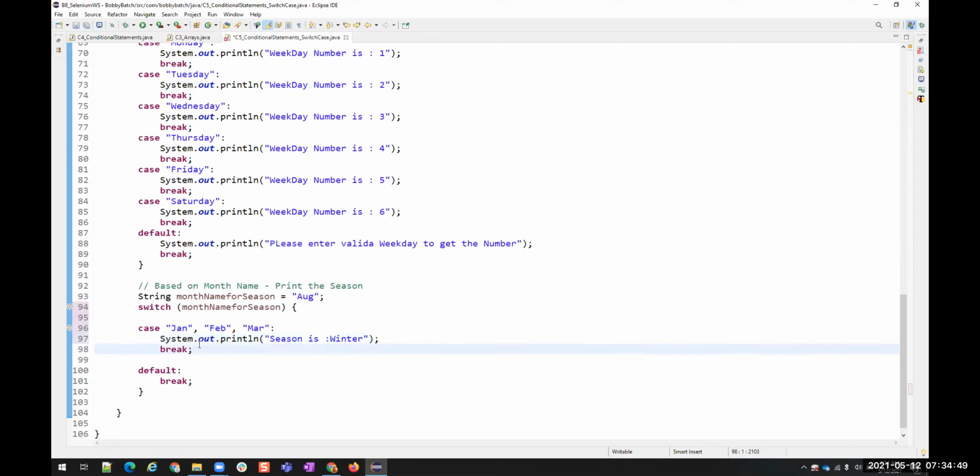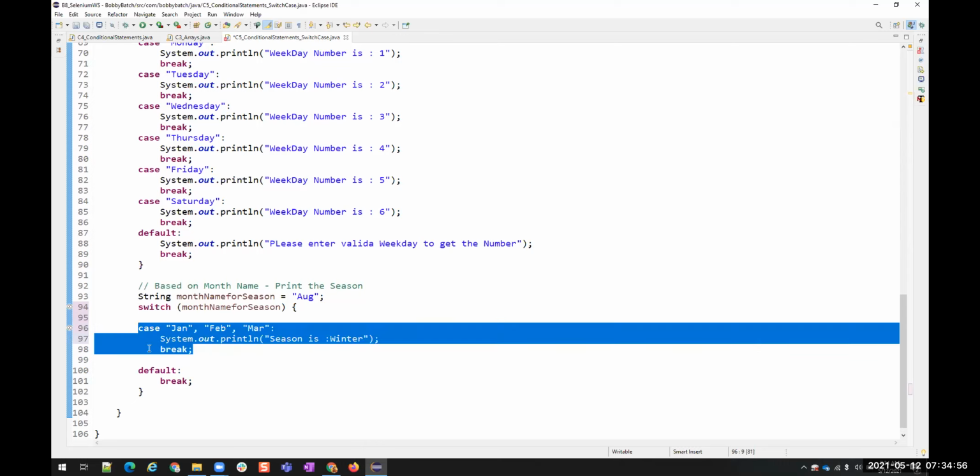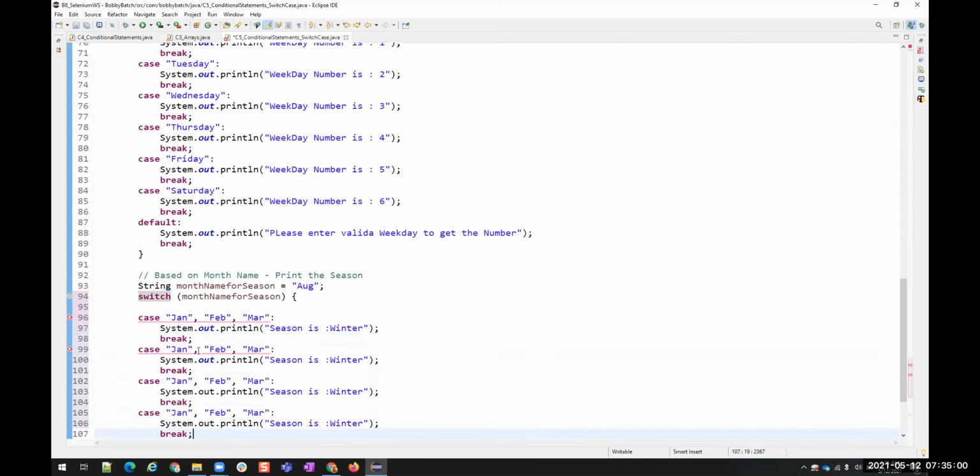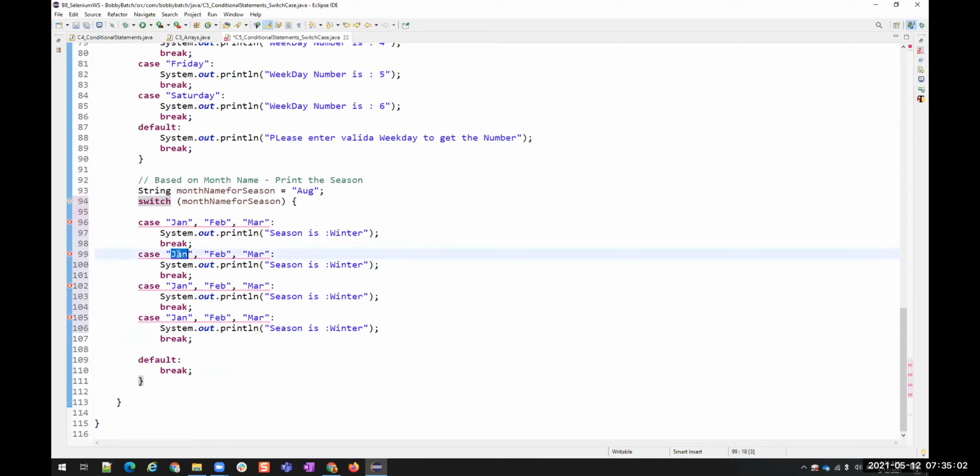This is one case, January, February, March. You see, I gave three cases in the same case. Similarly, I can have this for all the cases. Now I have April, May, and June. This is spring for you, right? Correct.